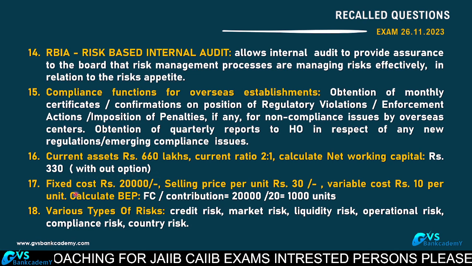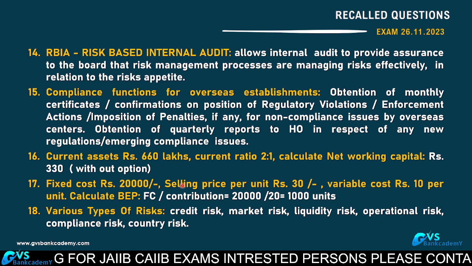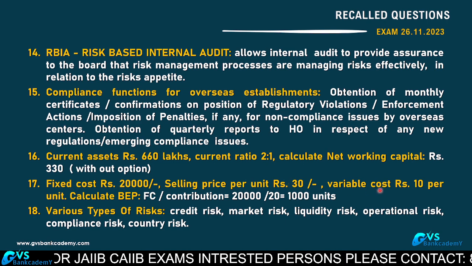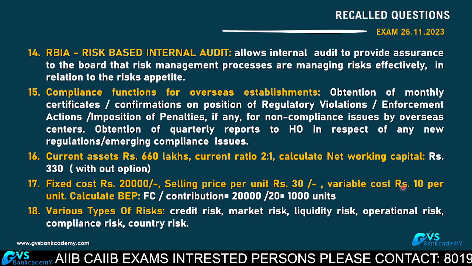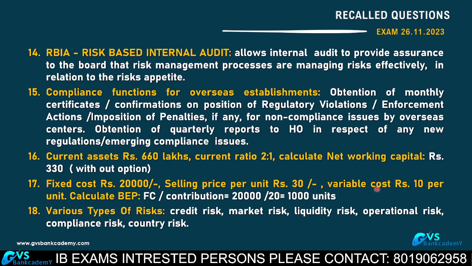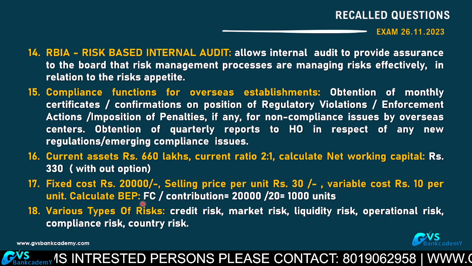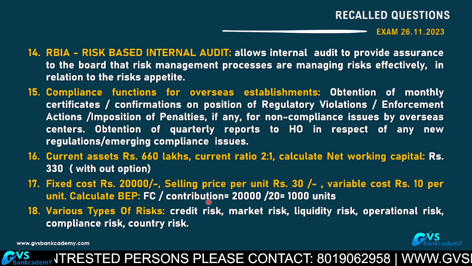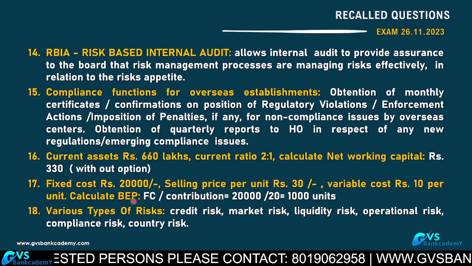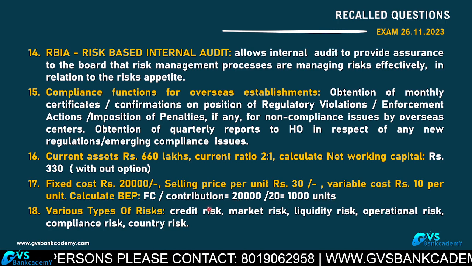Direct question without options. Fixed cost 20,000. Selling price per unit 30. Variable cost 10 rupees per unit. What is the contribution? Selling price per unit 30 minus variable cost 10, so contribution is 20. Break-even point is fixed cost divided by contribution. Break-even point in units: fixed cost 20,000 divided by 20.